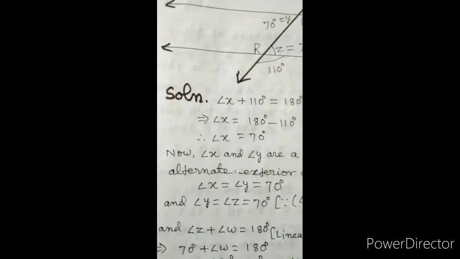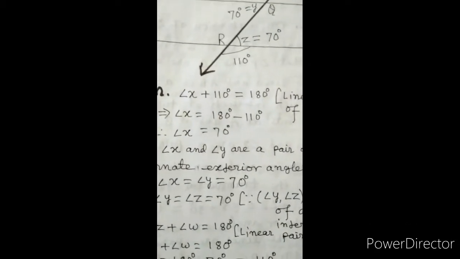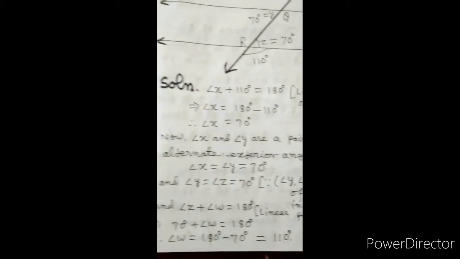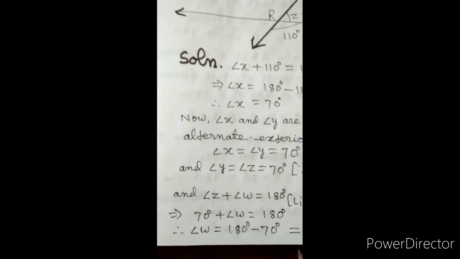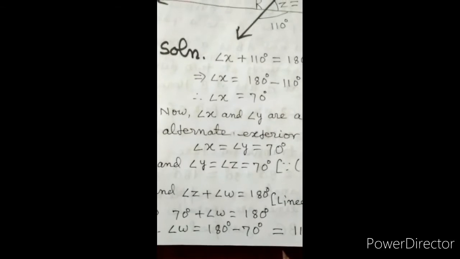And angle y is equal to angle z is equal to 70 degree, since angle y and z is a pair of alternate interior angles. And angle z plus angle w is equal to 180 degree.